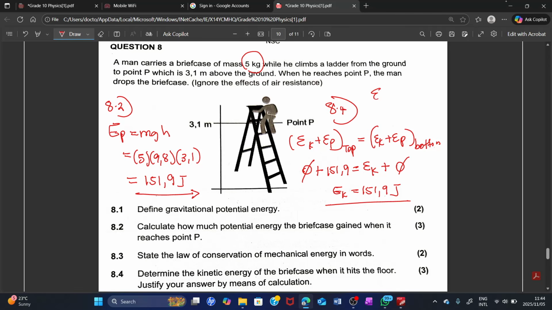Do you know why EP at the bottom is 0? It's because EP is equal to mgh. So if ever your h is 0, everything becomes 0. At the bottom, the height is 0. On top, the velocity is 0. That's why at the top part, EK is 0.